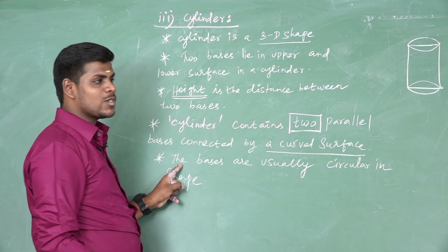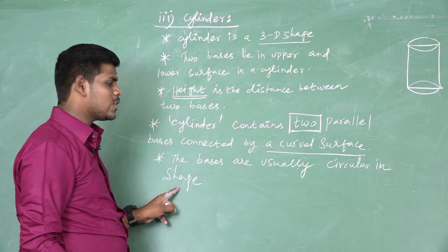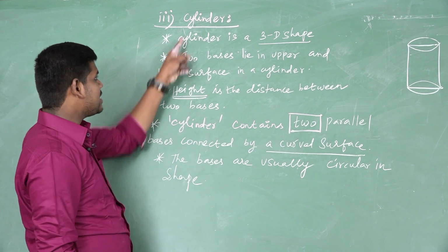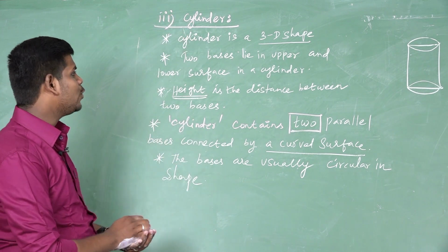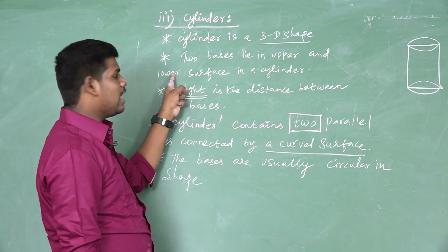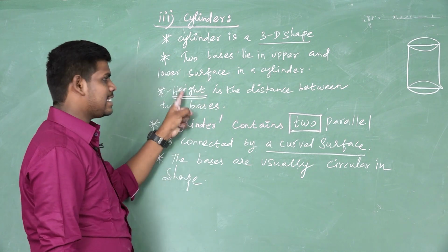The base is usually circular in shape. These are the properties of a cylinder. A cylinder is a 3D shape. The two bases lie in the upper and lower surfaces of a cylinder.